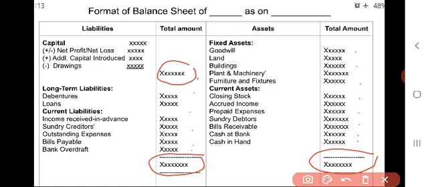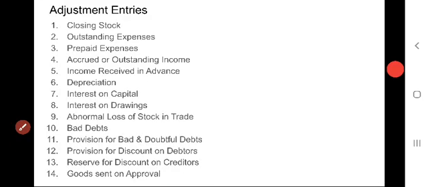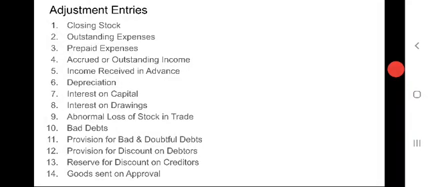Why? Because for recording transactions in the business, we have been following the double entry system. When a concern is following the double entry system, the balance sheet should be tallied. We should not make it tally, it should be tallied. So, that is the procedure of preparation of balance sheet.